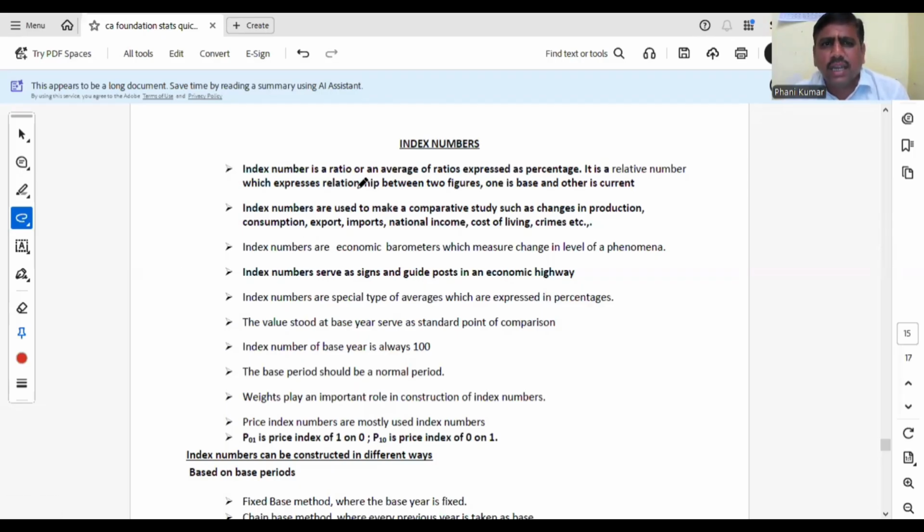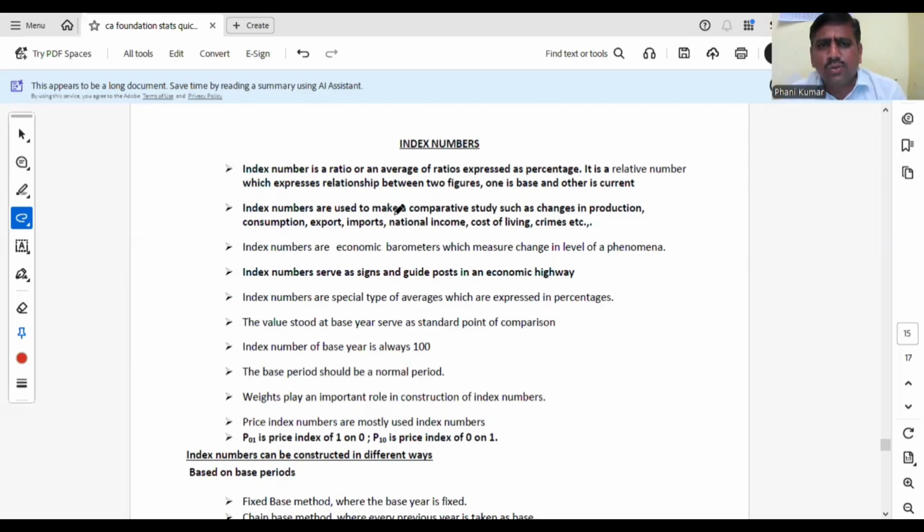So index number is a ratio or an average of ratios expressed as percentages. Always index numbers are expressed as percentages. It is a relative number or relative measure which expresses the relationship between two figures. One is base and other is current. Okay. Base year and current year. There will be two periods in the index numbers. Base year is denoted by 0 and current year is denoted by 1 or n.